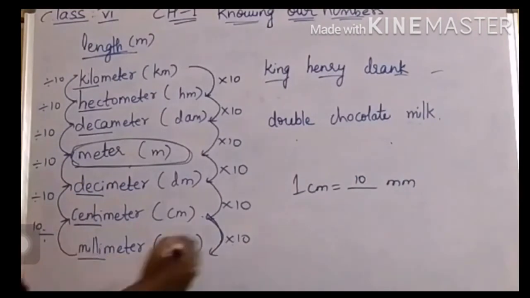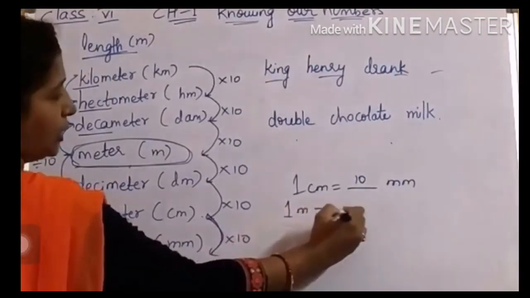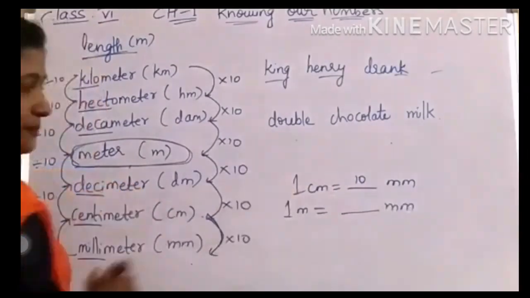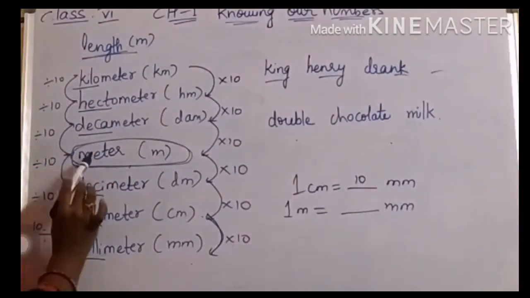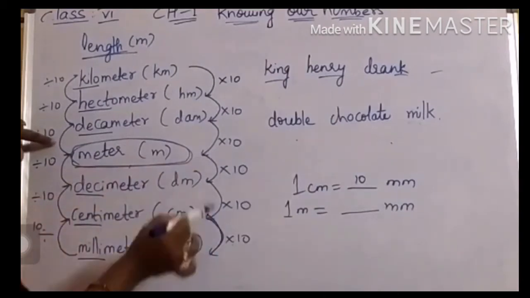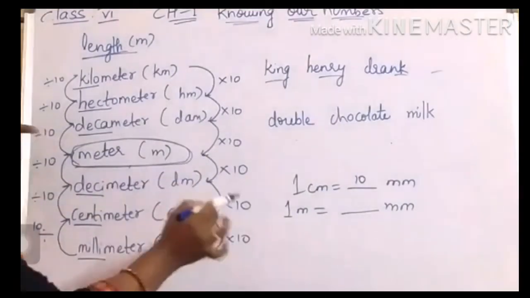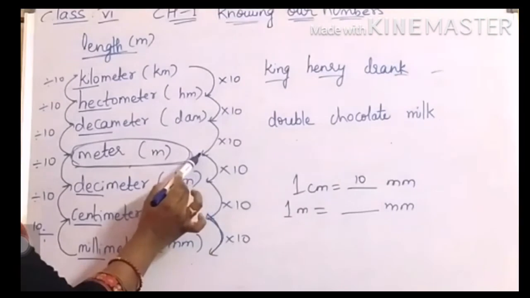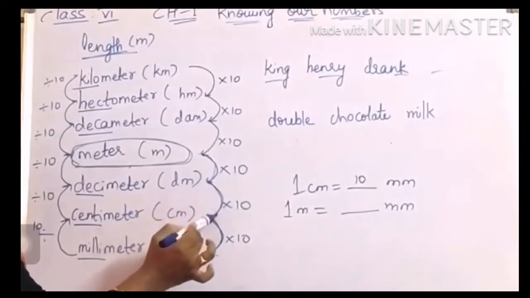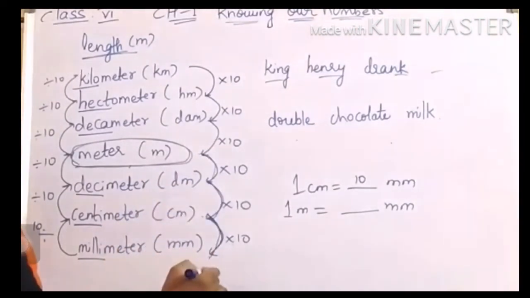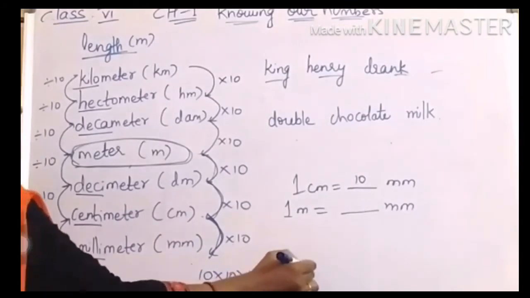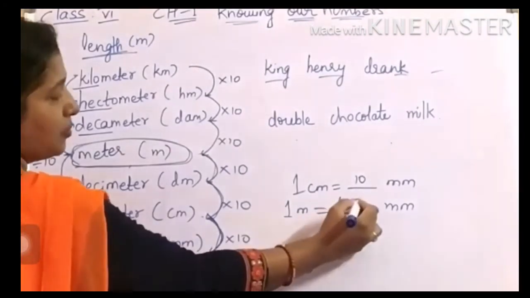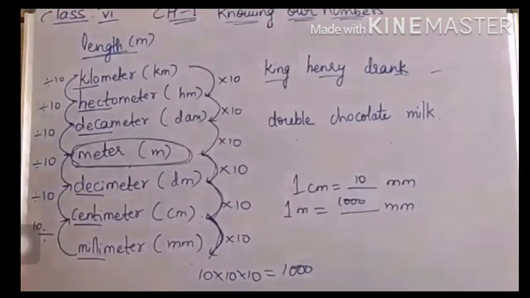If I ask, 1 meter equals how many millimeters? Here is meters, and from up to down you are coming. So you should multiply with how many? See, meter is here. From here to here, 10, 10, 10. That is 10 into 10 into 10. How much, children? 1000. So 1 meter is nothing but 1000 millimeters.